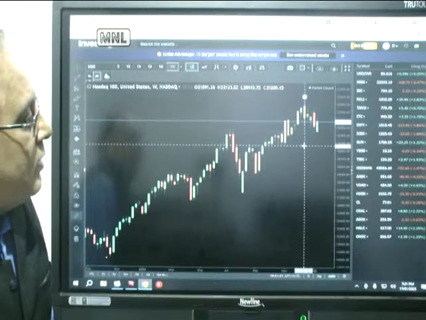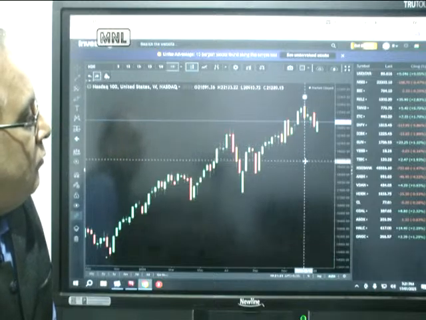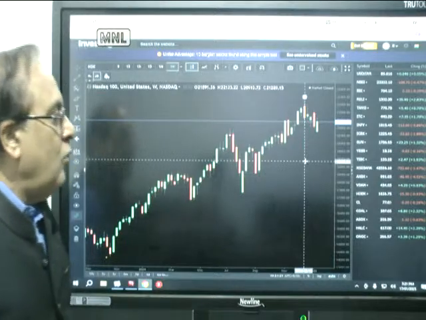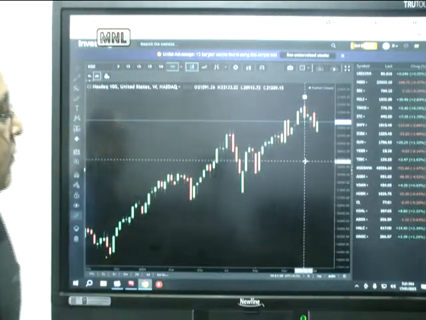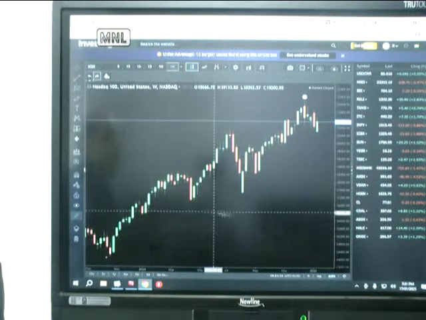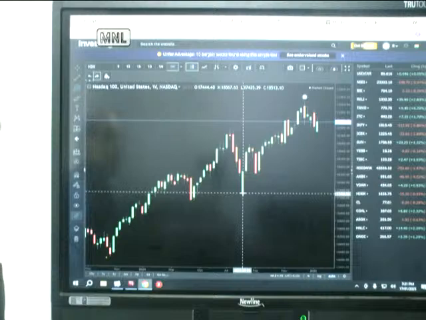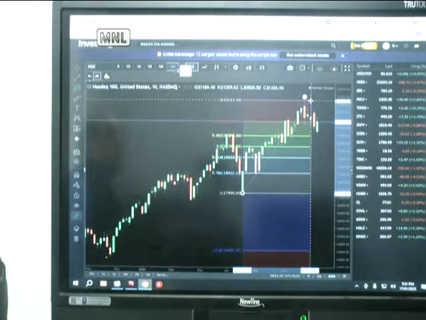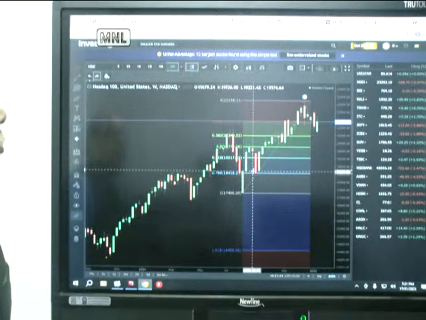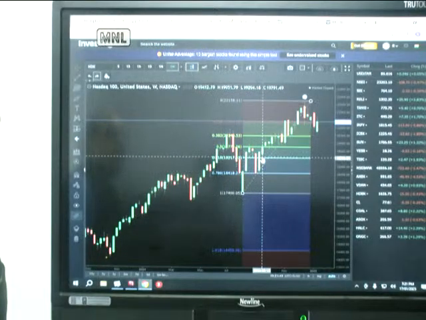A better level will be closer to that. Or we can put a bigger retracement level, the Fibonacci retracement. So let's try from this. This comes closer to 192, 61.8%.